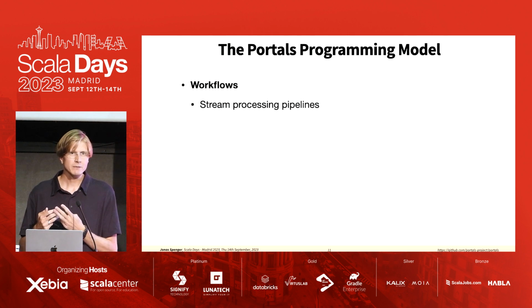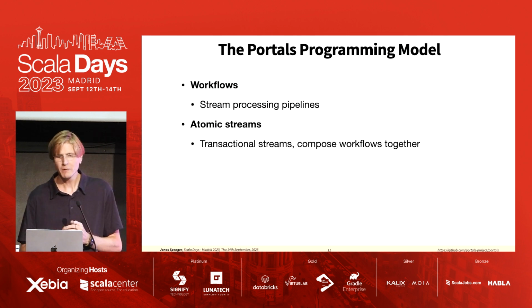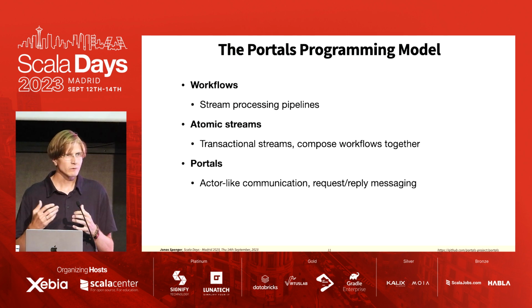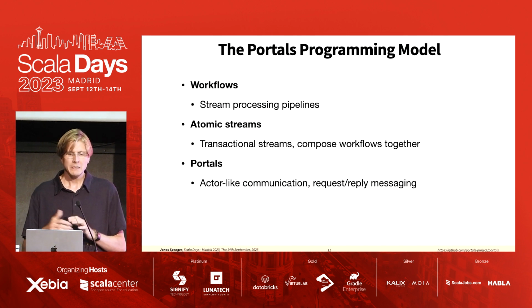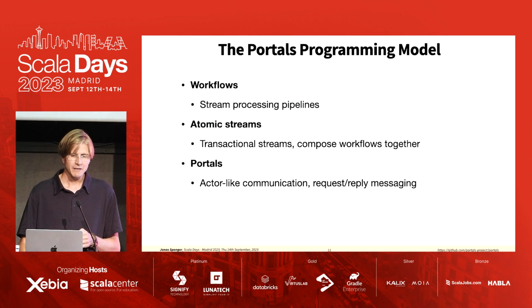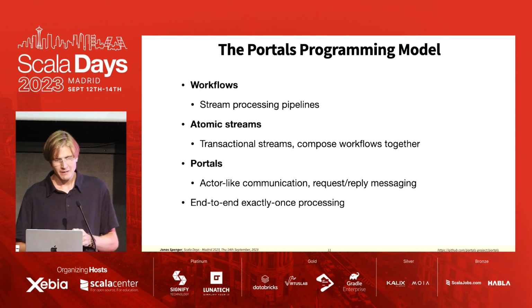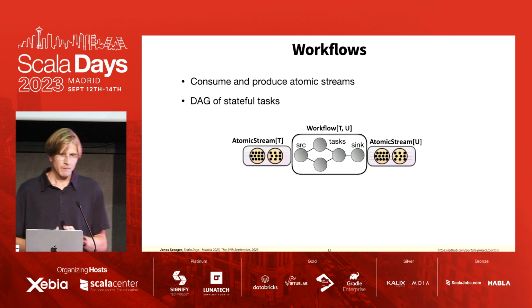And we have 3 main abstractions. The first ones are the workflows. These are stream processing pipelines. The second one is the atomic stream. And this is a transactional stream, which we use to compose workflows together. And we also have portals, which is the namesake of the framework. And these portals are used to get an actor-like communication. And more details in the next few slides. Of course, underneath everything, we still have end-to-end exactly once processing.